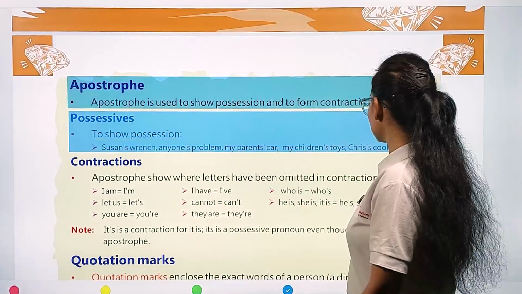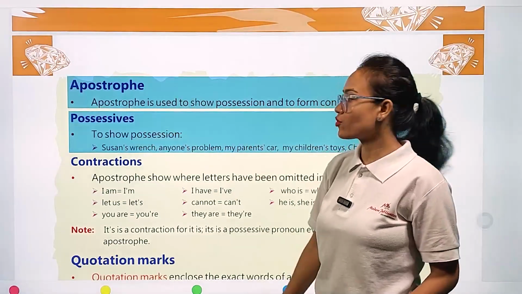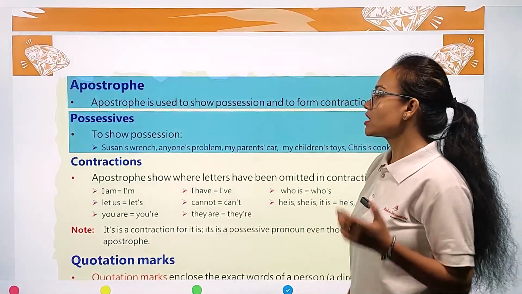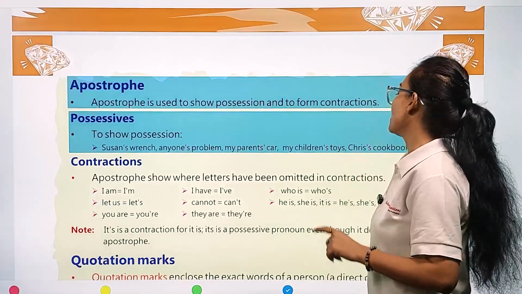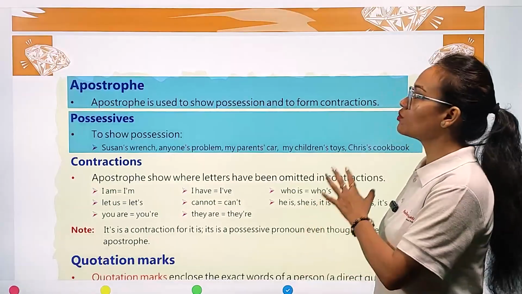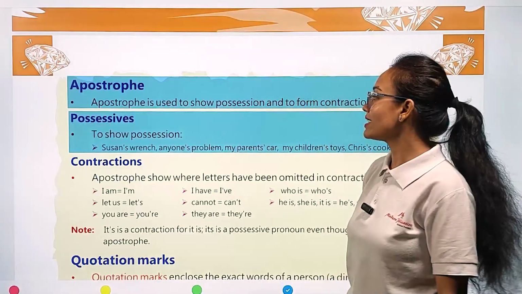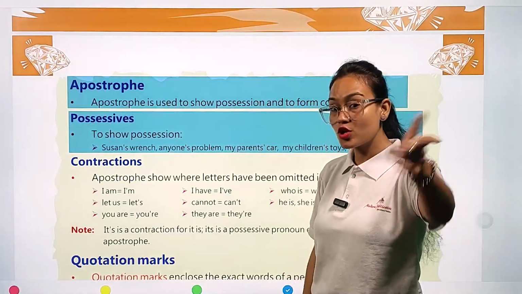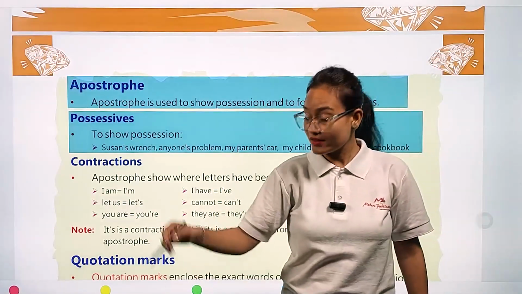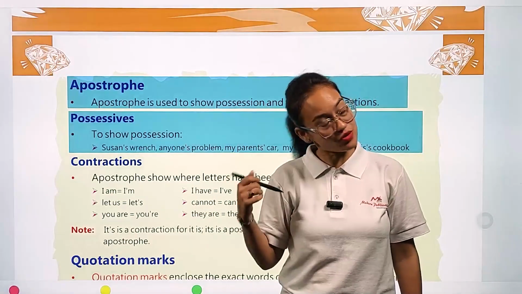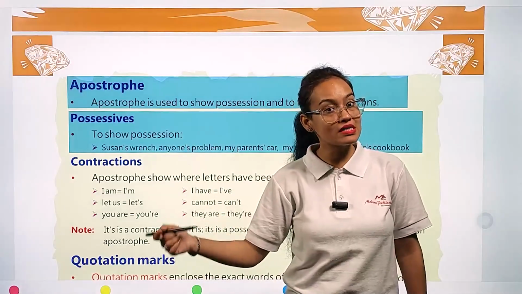Possessives. What is the meaning of possessives? To show possession. Possessive comes under the category of apostrophe. For example, you can see Susan's wrench, anyone's problem, my parents' car, my children's toys, Chris' cookbook. Here you can see ownership is clearly shown: the wrench belongs to Susan, the problem belongs to anyone, and this car belongs to my parents. I'm showing the authority, the ownership, the possession of my parents over this car.